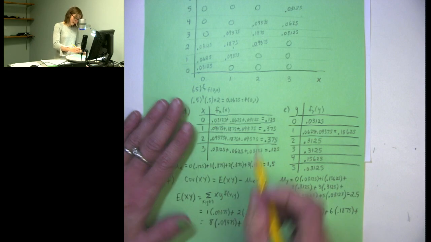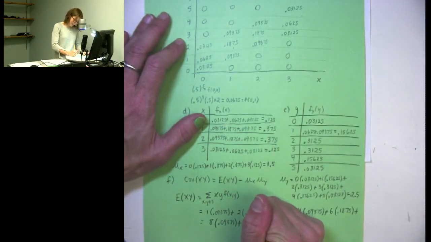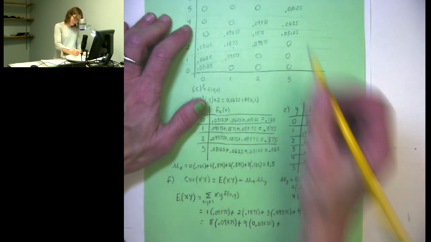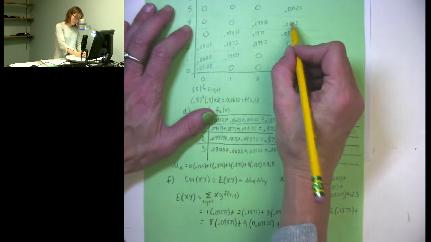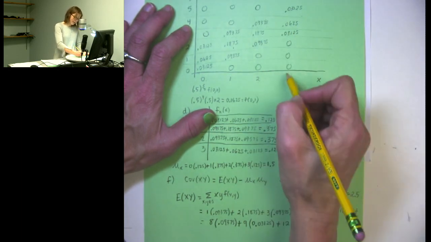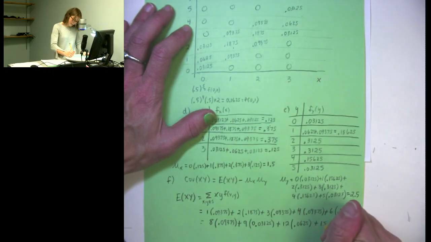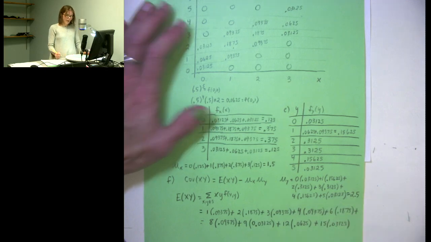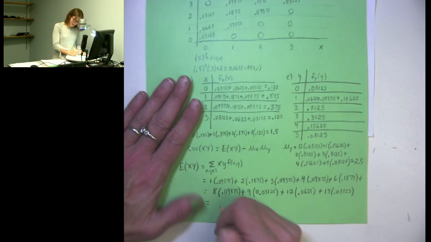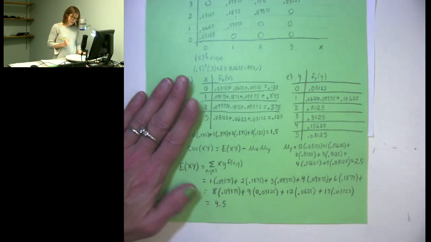0.09375 plus 3 times 3 is 9 times the probability of 3, 3, which is 0.03125 plus 3 times 4 is 12 times the probability of 3, 4, 0.0625 plus 3 times 5 is 15 times the probability of 3, 5, 0.03125. Lots to put in your calculator, but the expected value of x times y should come out to 4.5.